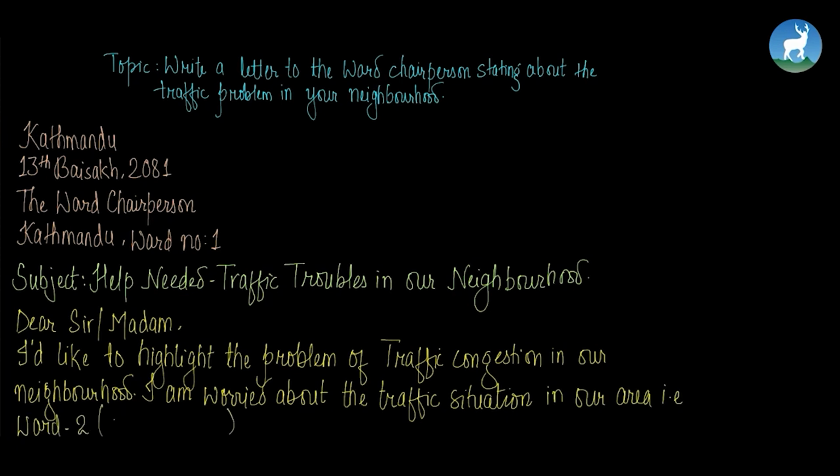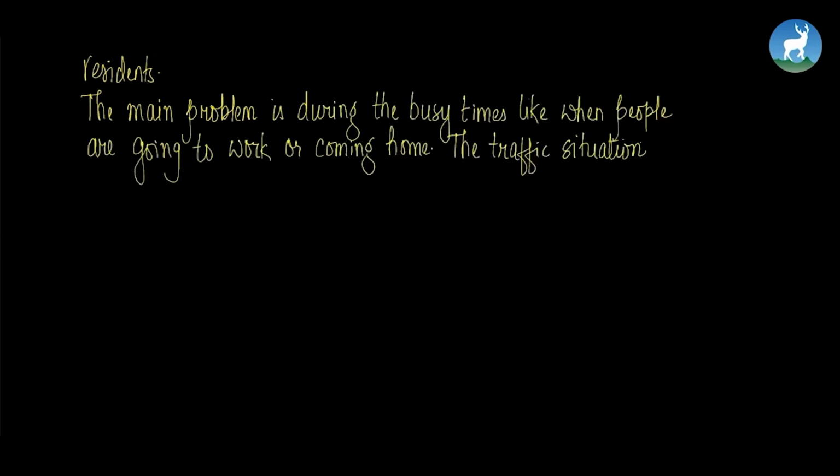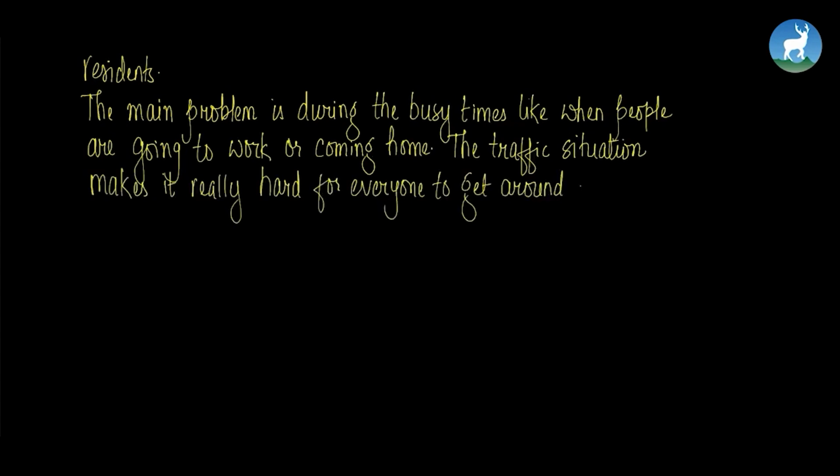Now write down the area's name, and I seek help on behalf of all the residents. Now we'll move to another piece. The main problem is during the busy times, like when people are going to work or coming home. So the traffic situation makes it really hard for everyone to get around, and sometimes it's even dangerous for people